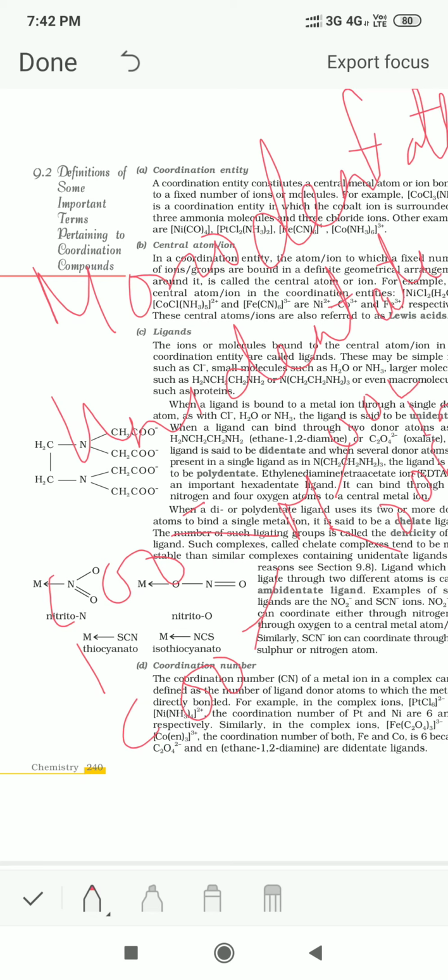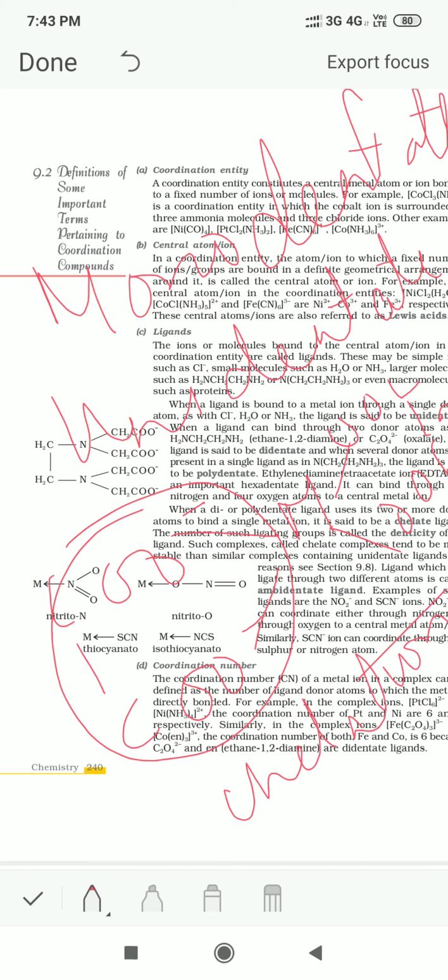So you can see, because of a bidentate ligand, there is a ring formation. Here you can see there is a ring formation taking place. Due to the bidentate ligand, there is a ring formation here, and this ring formation is known as chelation. These rings are chelate rings.